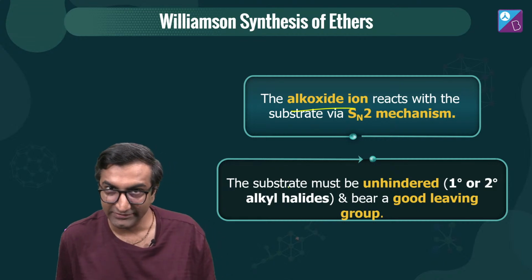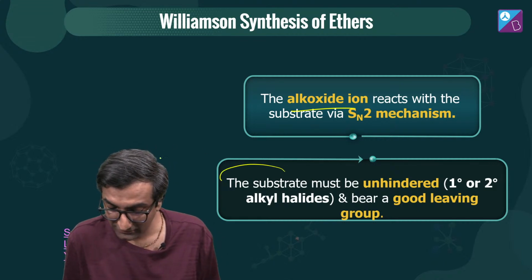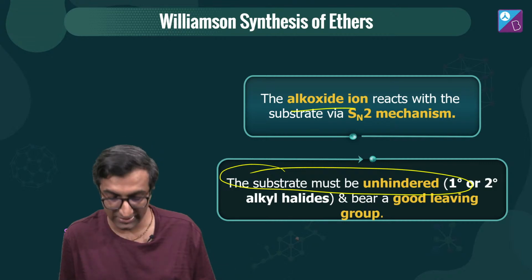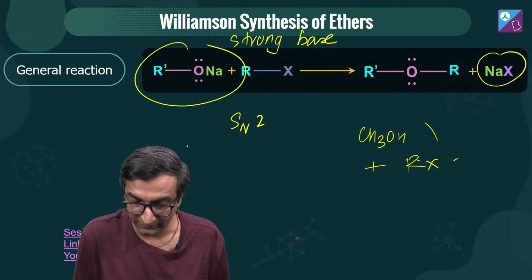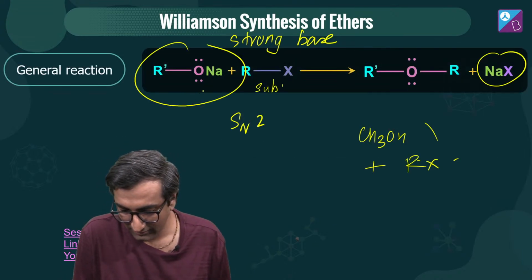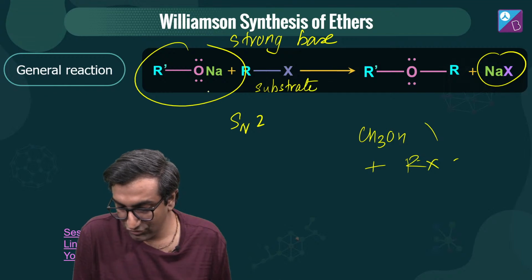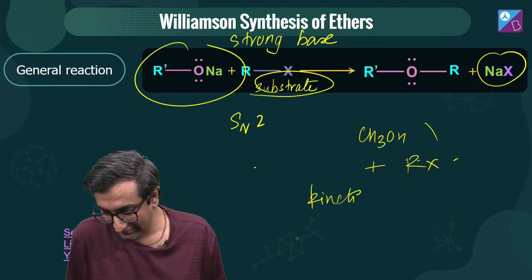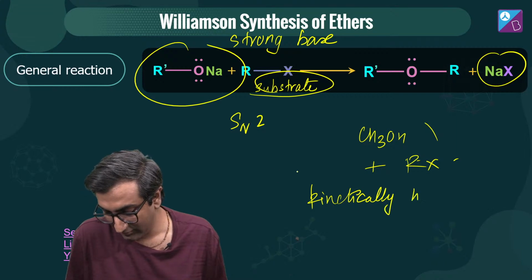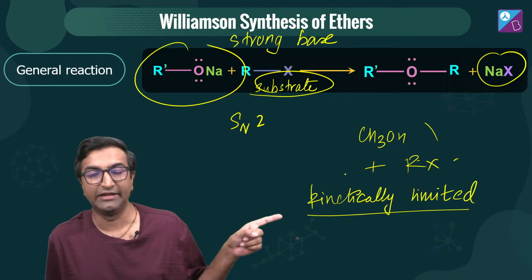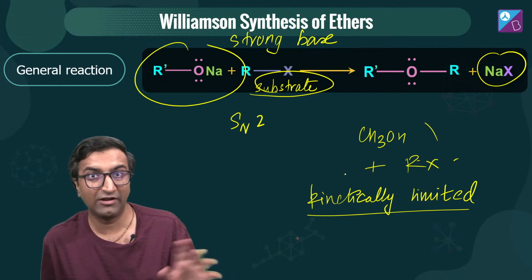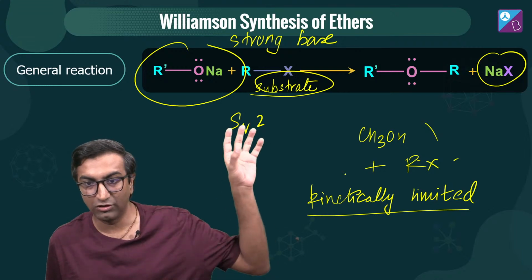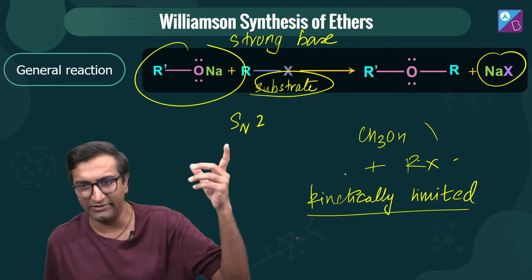The thing is, this is important: the substrate must be unhindered. What does substrate mean? This is called the substrate. This is our substrate, okay? So that the nucleophile can attack it quickly. This is kinetically limited. What does that mean? Kinetically limited means this reaction happens quickly. You don't give it enough time to form a carbocation and all that. The nucleophile attacks immediately because it's strong and the substrate is unhindered.